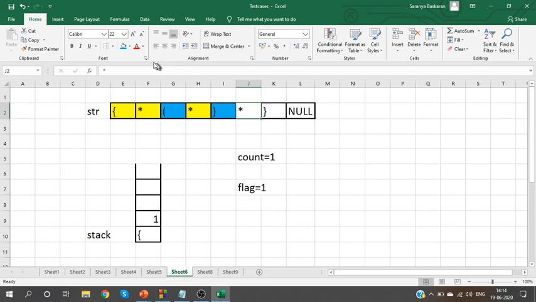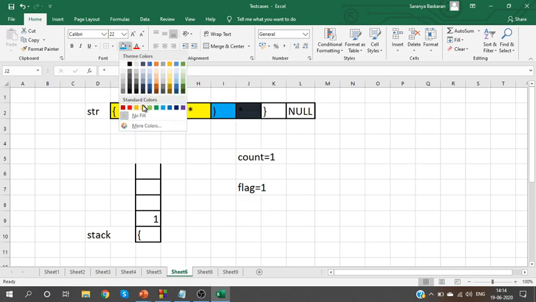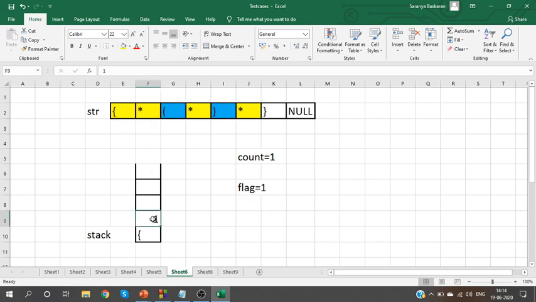Next time I find the next star, I'll increase the count to 2. And then I see a close bracket. When I see a close bracket, the count is 2 and I find a matching bracket. So I will say that there are two matching brackets. However, it is not your expected string. Why? Because I have only one star between this pair. I should have a minimum of two stars.